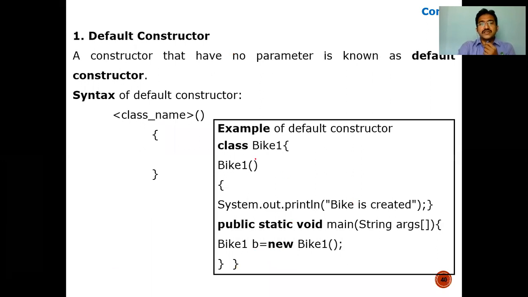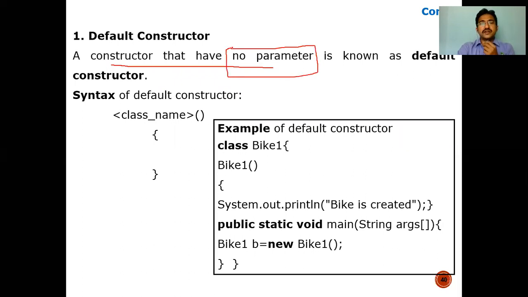See here in this class, the definition of default constructor is: a constructor that has no parameters is known as a default constructor. Remember the words no parameters. So the other name for default constructor is no-argument constructor. See the syntax: class name followed by the open and close brackets. Now this is the same as the syntax of a method, only the name of the constructor is the same as the class name. See the example we'll discuss here.